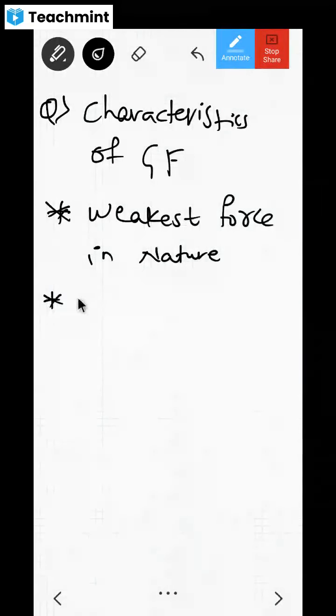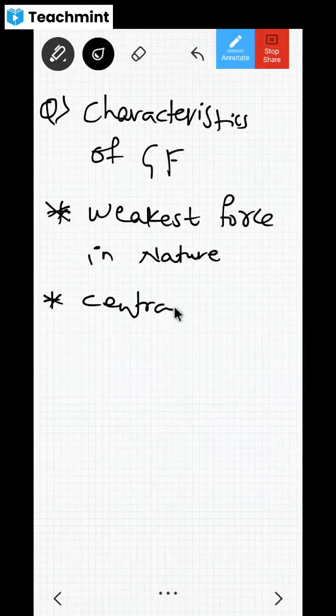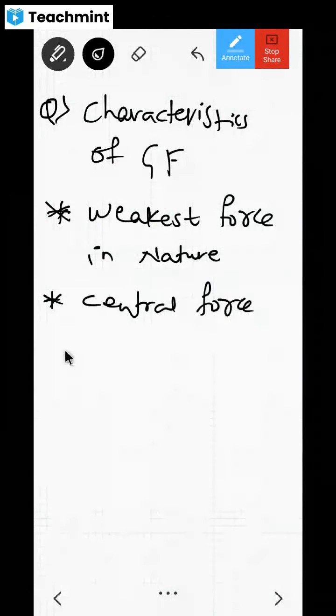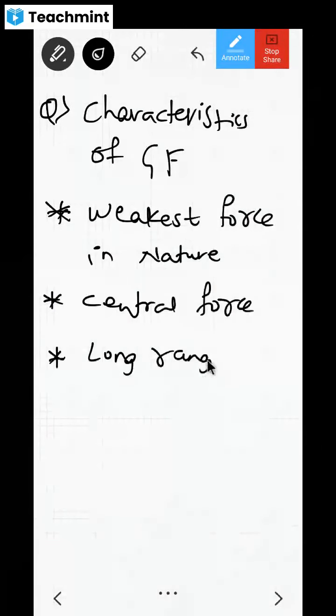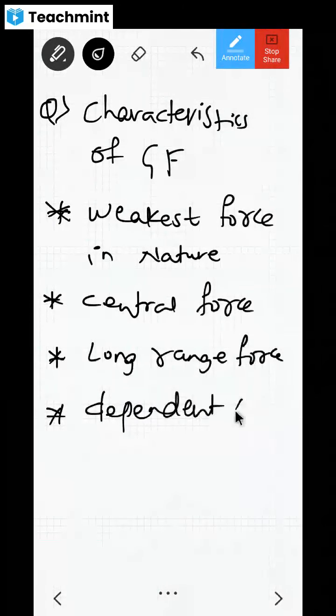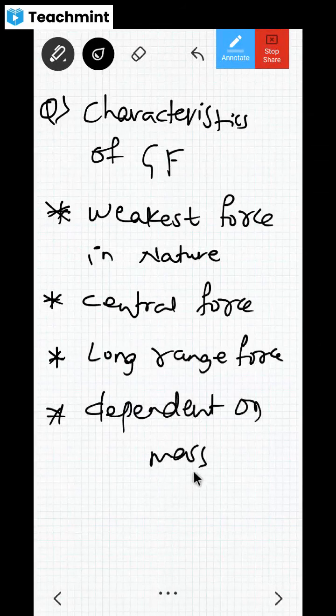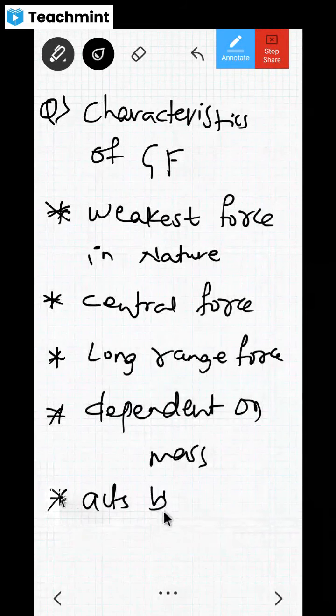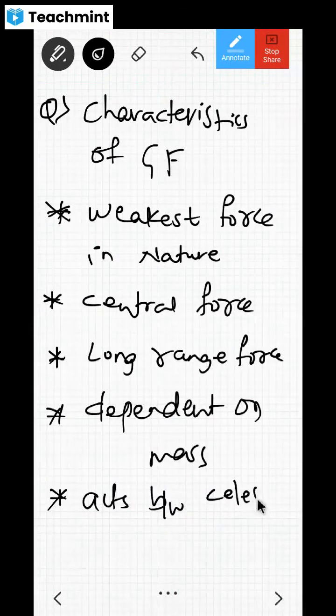Weakest force in nature. Is it a central force? Yes, sir. Is it a long range force? Yeah. Next, is it dependent on mass? Yes, dependent on mass, I told you. Did you understand all these things? Yes, sir. Next, you can write: acts between large bodies, acts between celestial bodies. Clear, dear children?